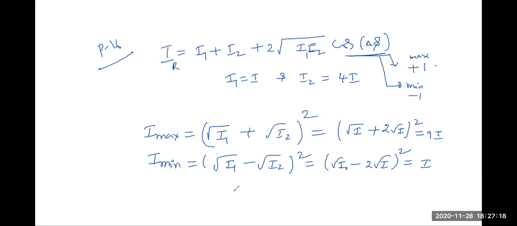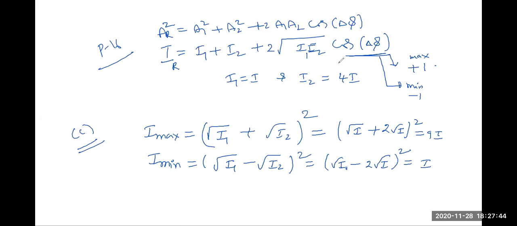The maximum and minimum possible intensities are 9I and I. Is it in option C? Yes, option C matches. This is the superposition principle that we have already derived for the resultant intensity. If resultant amplitude is asked in the same formula, we can write AR squared is equal to A1 squared plus A2 squared plus 2 A1 A2 into cos of delta phi. You must remember these formulas, and the conditions for constructive interference and destructive interference.